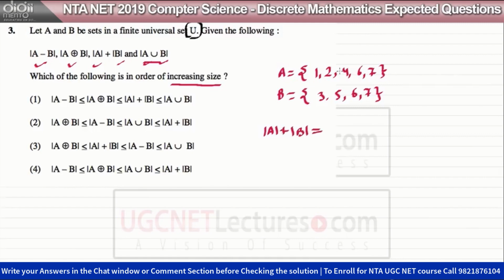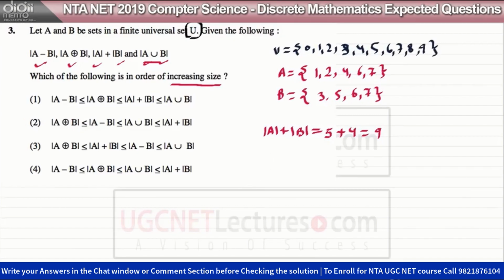Cardinality of A is the number of elements A contains, that is 5. Cardinality of B is 4. So cardinality of A plus B is 9. And assume the universal set is 0, 1, 2, 3, 4, 5, 6, 7, 8 and 9.